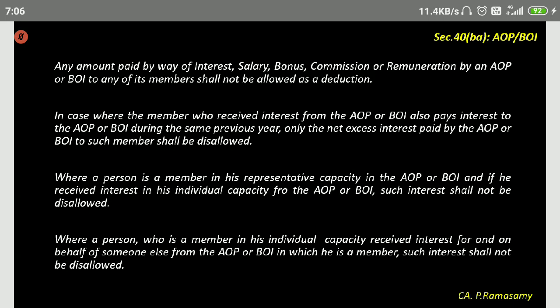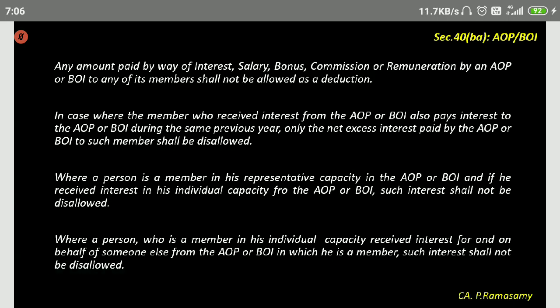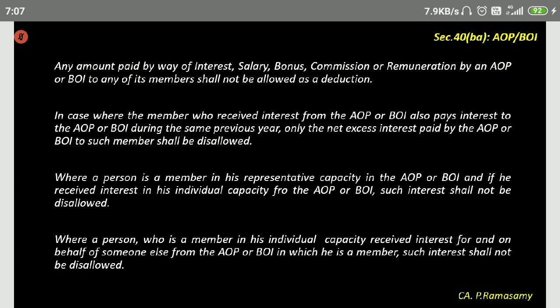All four of them join together and promote a complex building. They promote a building and they sell the building. They make a profit. They share and they quit. That is AOP, Association of Persons. In persons, HUF is there, company is there, individual is there, partnership firm is there. All of them join together and do a business. That is the difference between a body of individuals and an AOP. So, Murli Krishna, now you understand the difference between body of individuals and a partnership firm.